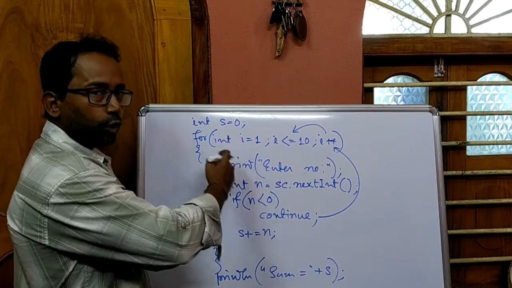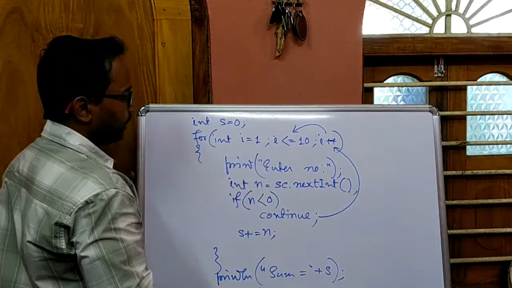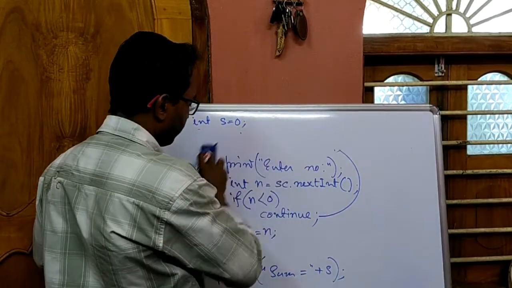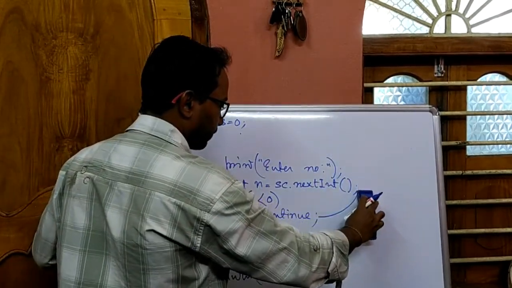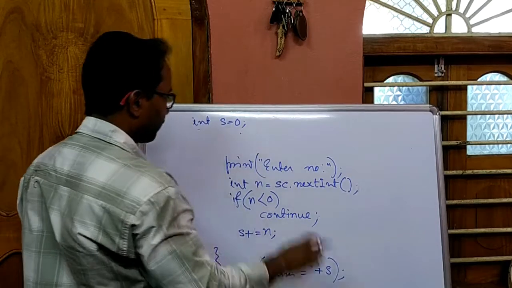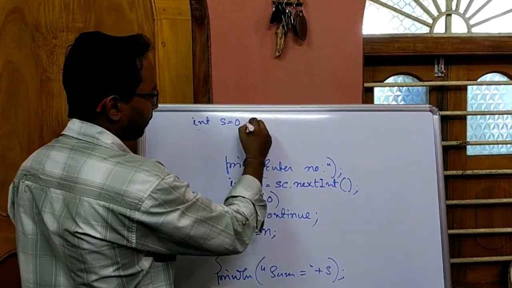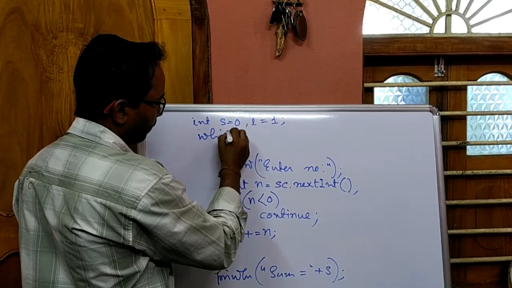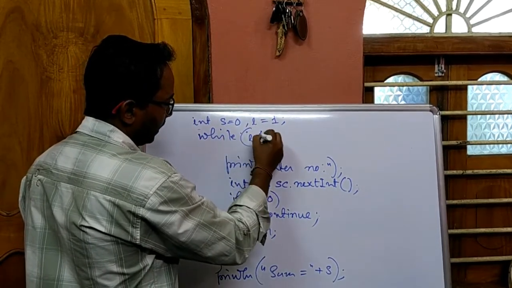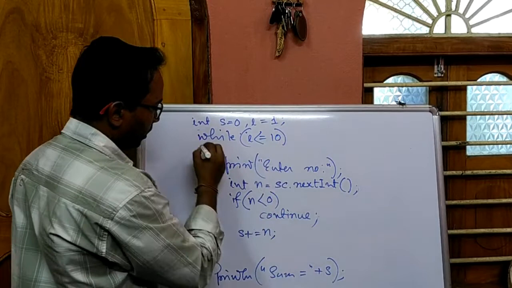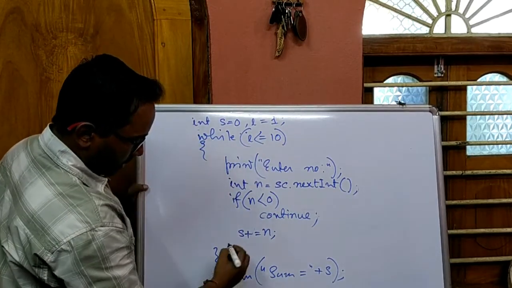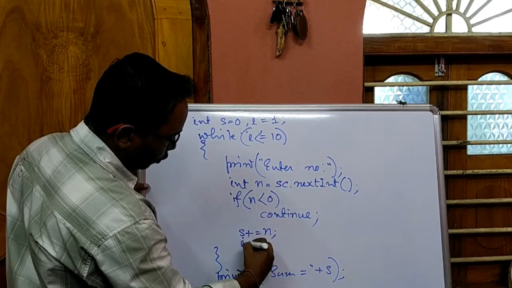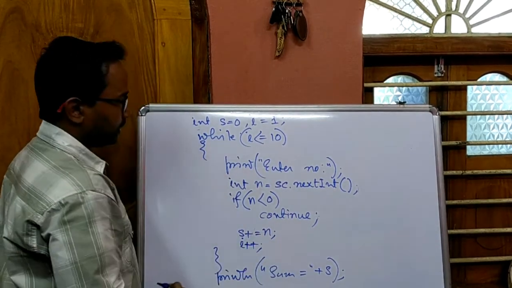Now if I convert this for loop to while loop, then what will happen? I less than equal to 10, this was the condition before, and here last statement will be the update statement for loop control variable i++.